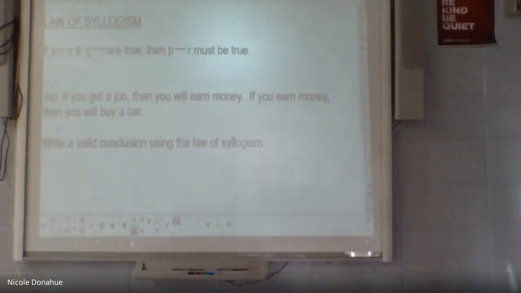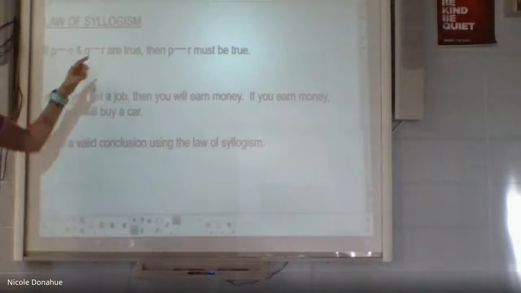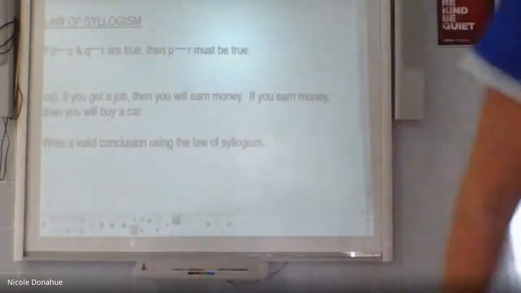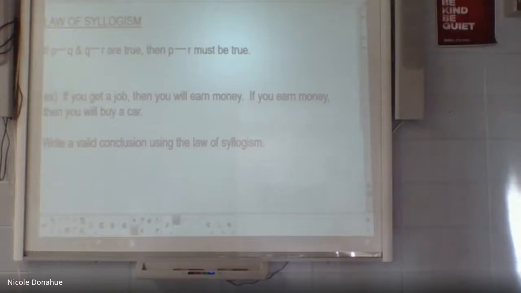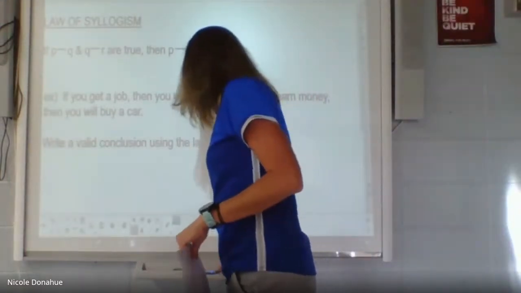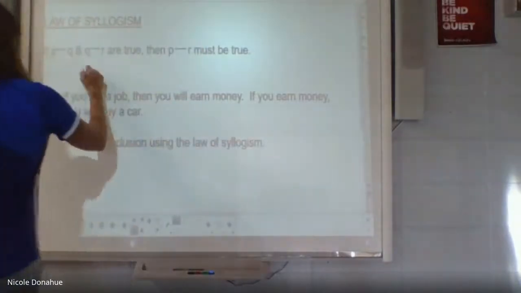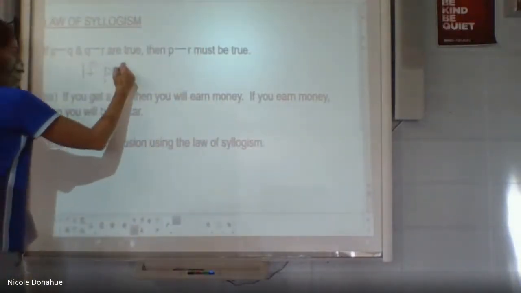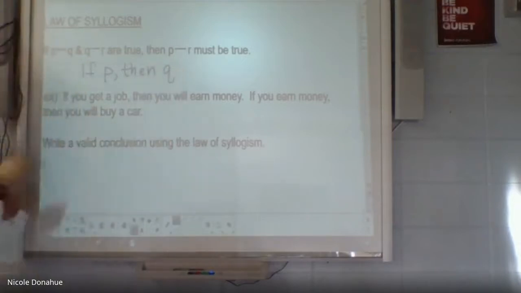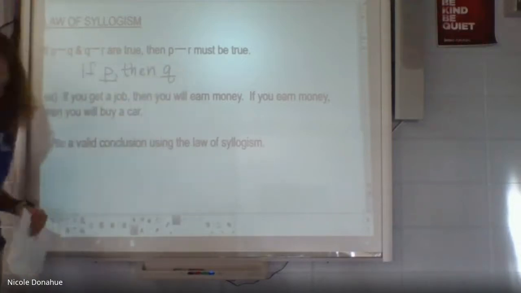So it says if P implies Q, then Q implies R. So this is like a double imply. Then P implies R must be true. So let me see if I can write this out a little bit better. So if P, then Q. I think sometimes having the if and then there is good. So if P, then Q.